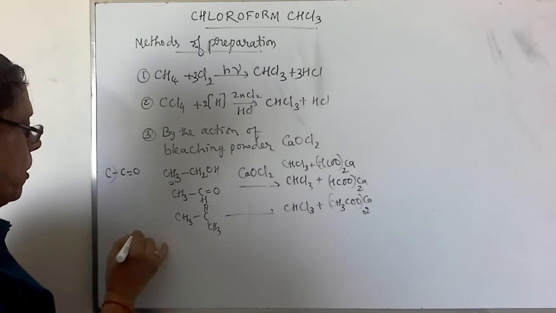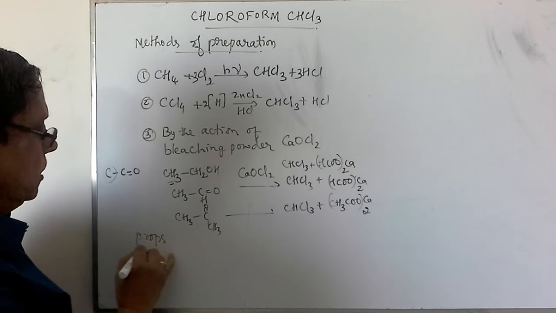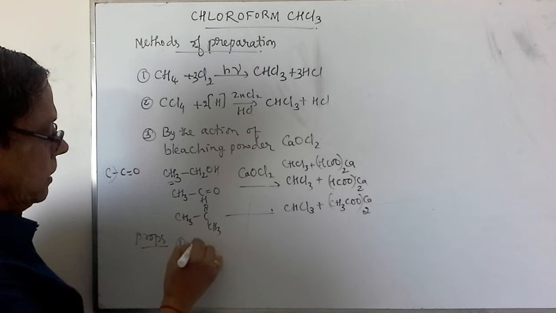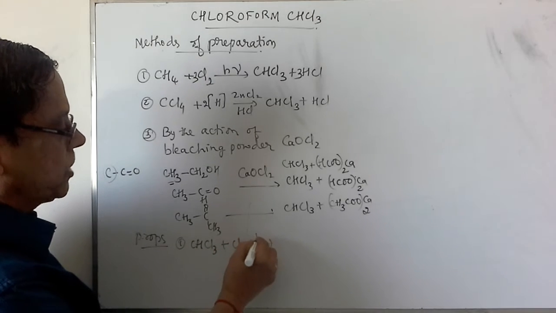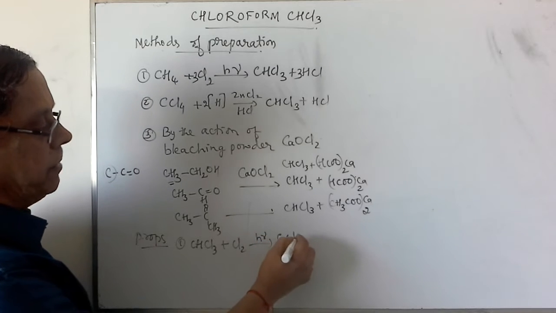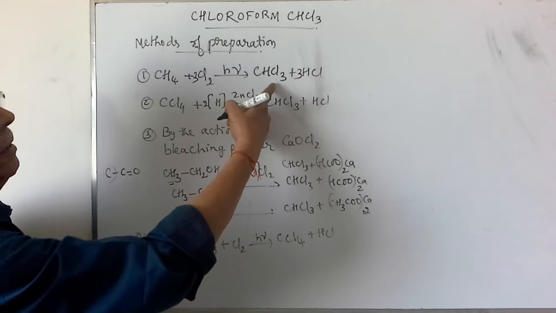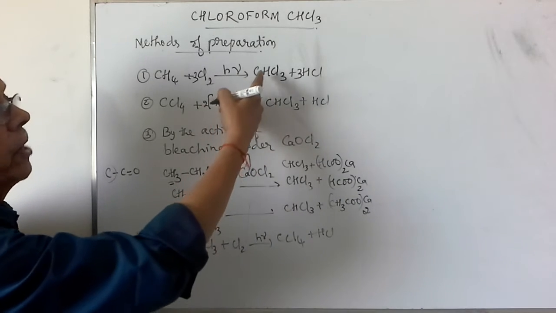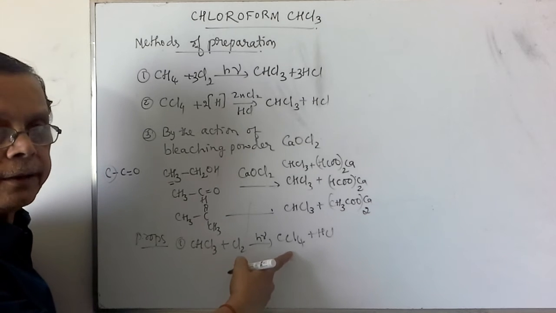Then coming to the properties of chloroform, when this chloroform is further reacted with chlorine in presence of sunlight, it gives rise to carbon tetrachloride. Here the reaction gives rise to methyl chloride, methylene chloride, chloroform, and finally carbon tetrachloride.